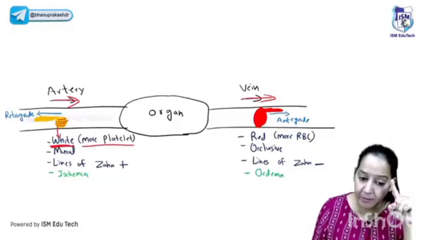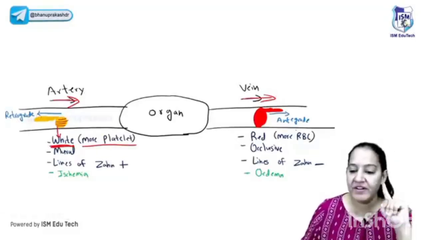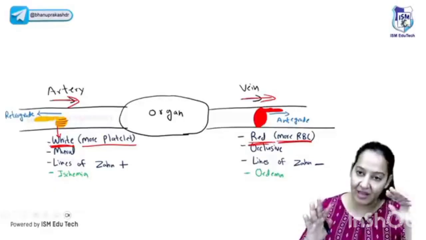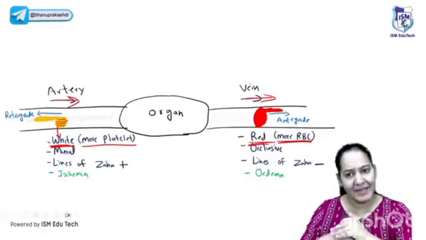It is a white thrombus. It has more platelets. That's why it is yellowish or whitish in color. But the venous thrombus contains more RBCs. That's why it's red in color. So first see, the arterial one is white and the venous one is red. Please learn the color because of the composition.